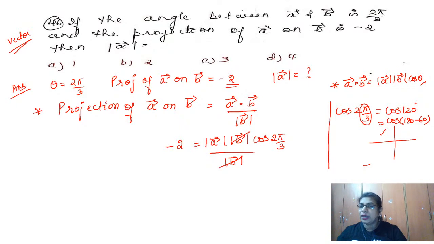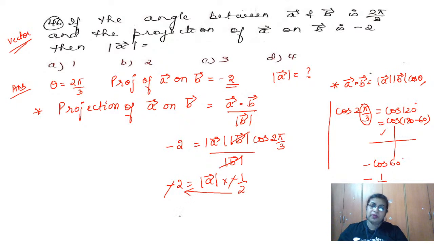So here now, since 180 lies on the sleeping line, no change to cofunction, so therefore you are getting cos 60. But how much is cos 60? Cos 60 is equal to 1 by 2. So directly I wrote its answer, minus 1 by 2. Now I am going to substitute. So therefore minus 2 is equal to magnitude of A, which we want, into minus 1 by 2. So this minus and minus from both sides get cancelled. So this 2 will be cross multiplied. So therefore we are getting magnitude of A is equal to 4.